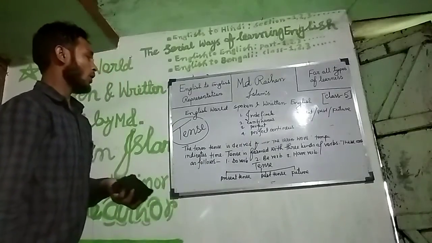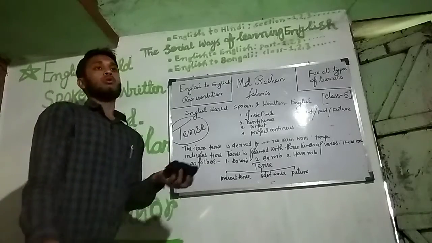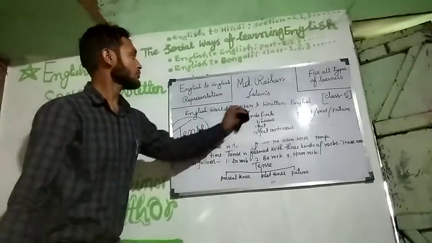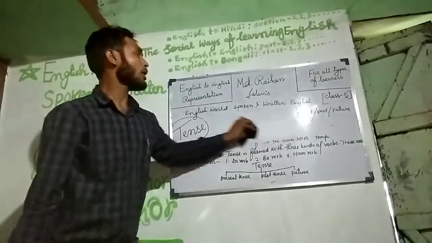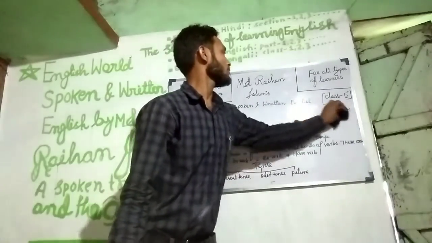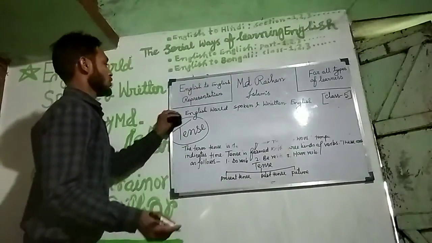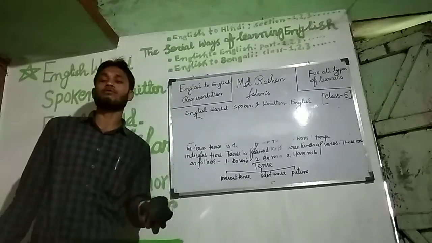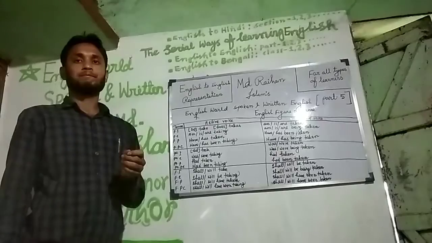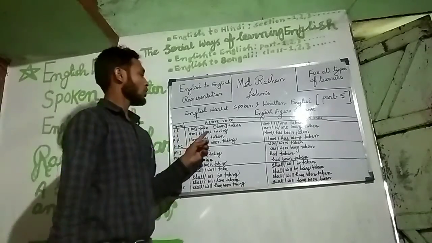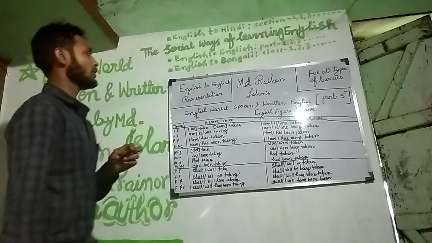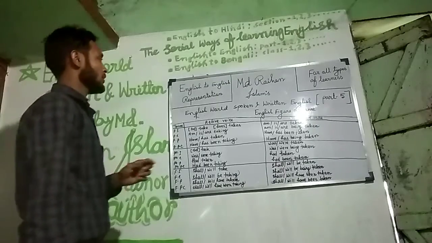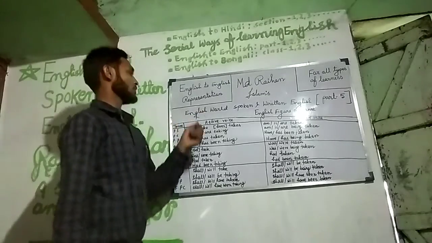Okay, so we shall try to memorize the tense chart. Look at the following chart of the English figure of tense. To speak English fluently before an audience or other people, you must memorize this chart.